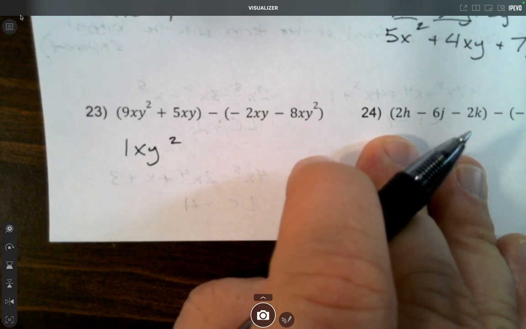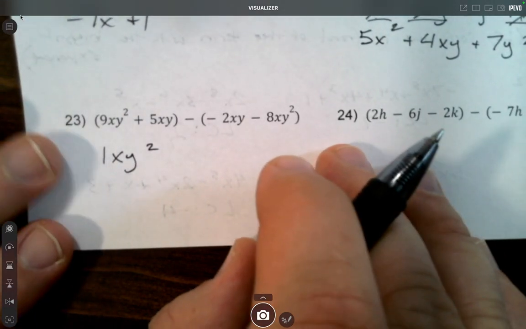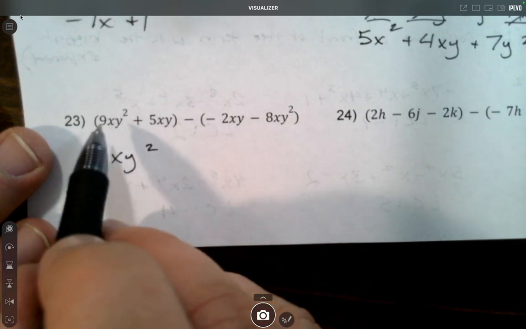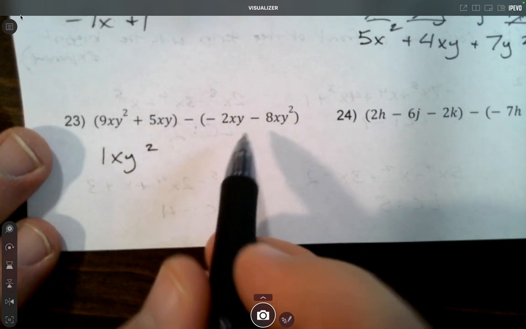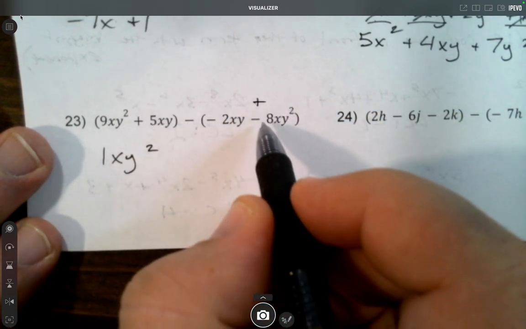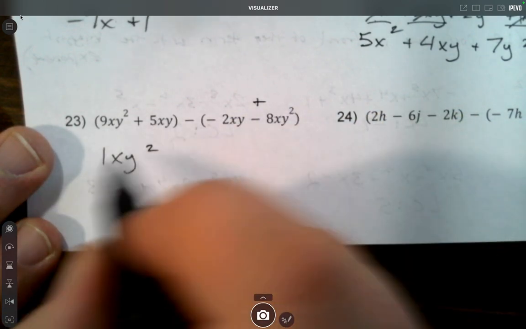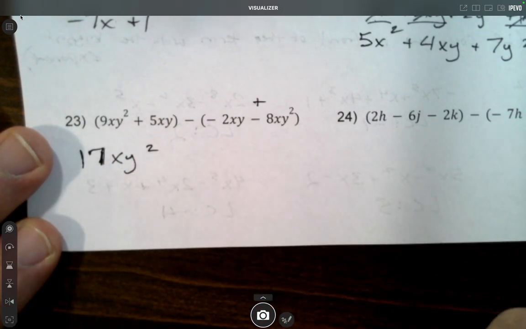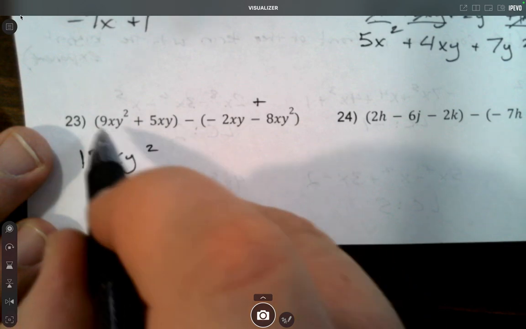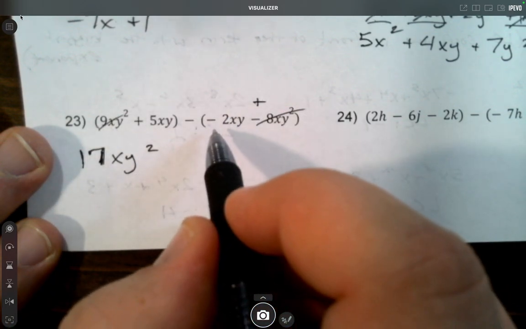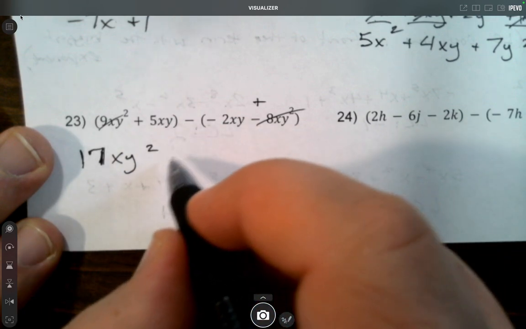Oh, except I just made the mistake I warned you guys about making. I didn't do it on purpose either. So it's not 9 minus 8. It's 9 minus negative 8. So that really becomes a plus. Because 9 minus a negative is the same as plus a positive. So it's 9 plus 8, which is 17xy squared. Then we have 5xy minus negative 2x. So it's really 5 plus 2, giving us 7xy.